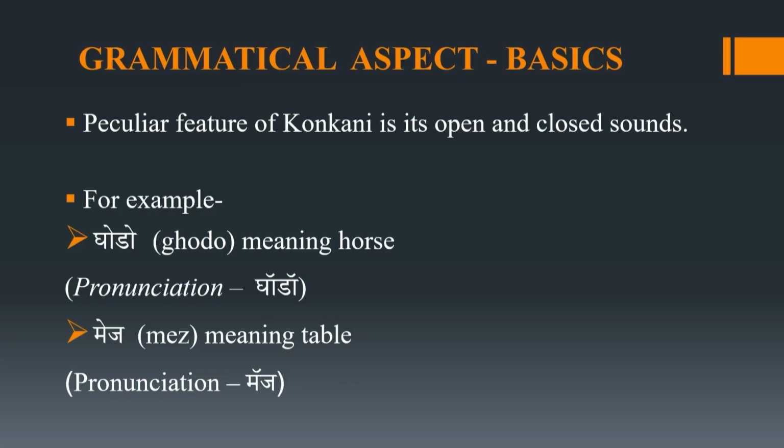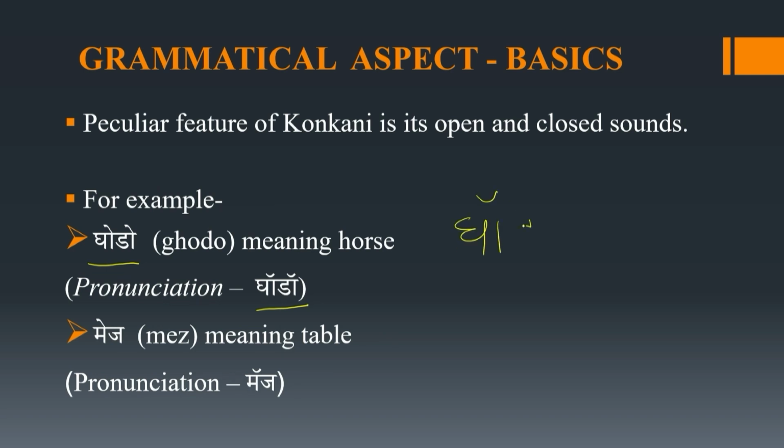Another very important peculiar feature of Konkani is its open and close sounds. First, let's take an example. Ghodo, which means horse. If you see the pronunciation of this noun, ghodo, it is pronounced as gho, do, open sounds.